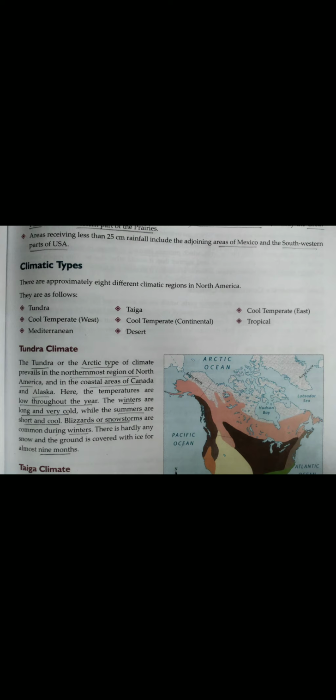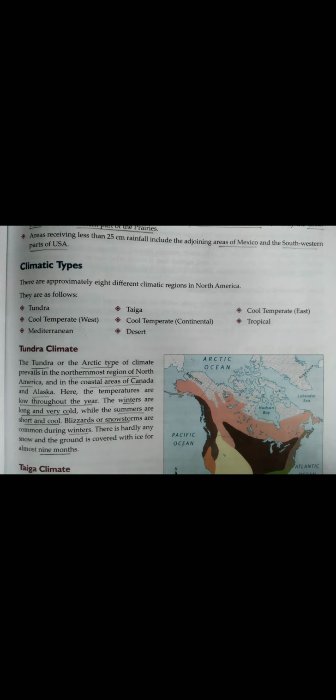So, there are approximately 8 different climatic regions in North America, and they are Tundra, Taiga, Cool Temperate East, Cool Temperate West, Cool Temperate Continental, Tropical, Mediterranean, and Desert. So these are the different climatic regions of North America. So let us have a look at the first one, that is the Tundra climate.